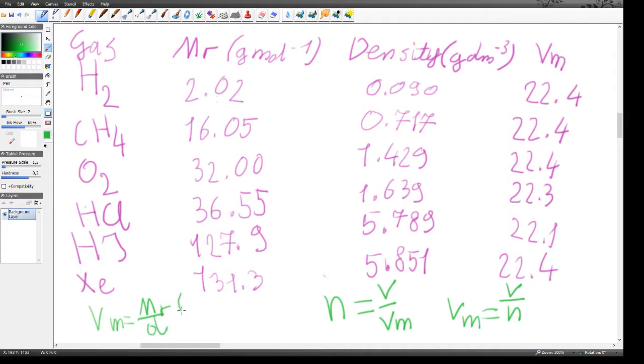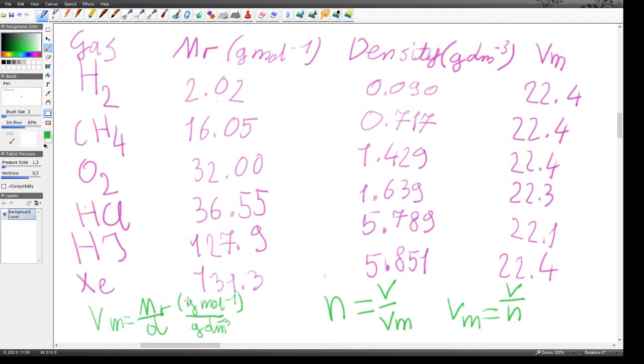Now, when you think about it, the Mr comes in terms of grams per mole, and the density comes in terms of grams per centimeter cubed, right? But the molar volume tends to come in decimeters cubed. So we can just change our density to grams per decimeter cubed, especially since I'm not playing with anything too specific here.